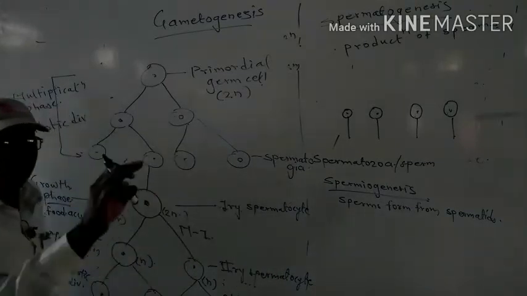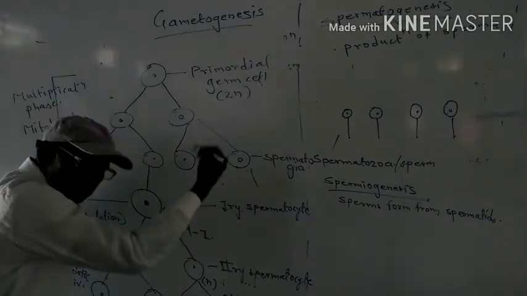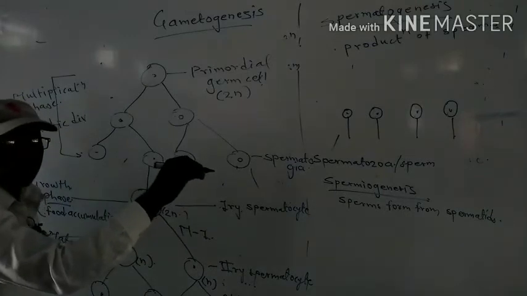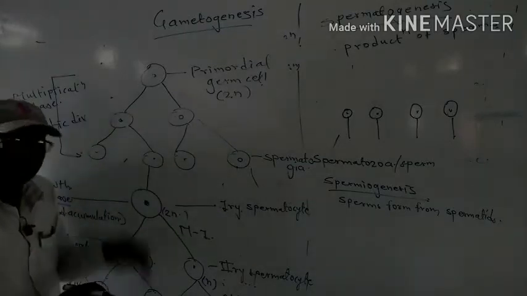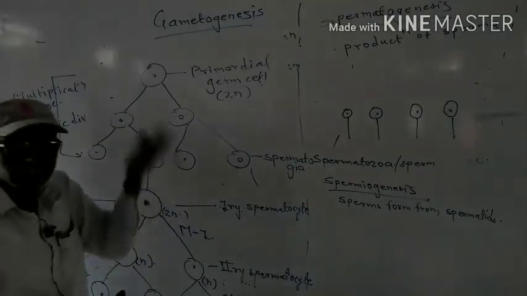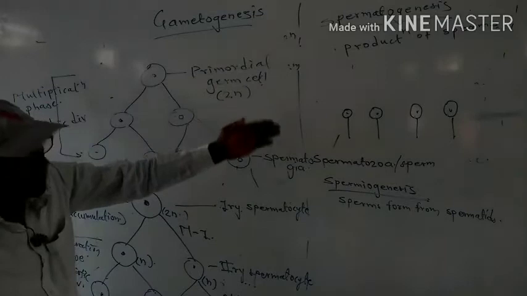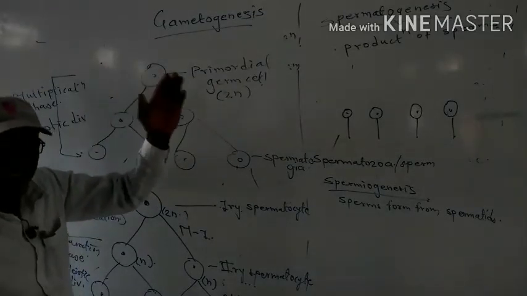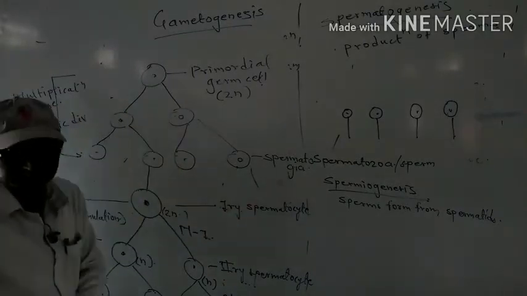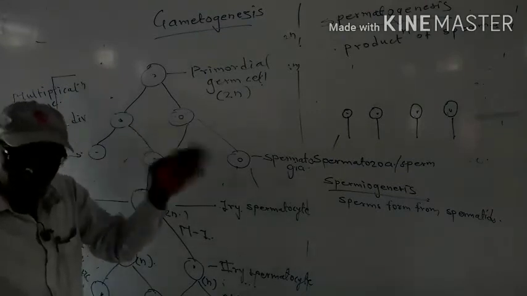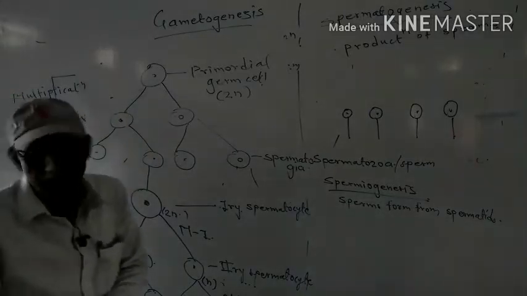From this, sperm can form, or it can divide again. That is called spermatogonia. From it there is accumulation of food material, and from it there is the meiotic division. This process goes on continuously, and we know that in each ejaculation millions of sperm are ejaculated in the female genital tract. There is wastage, but the chances of fertilization of the ovum increase. For this, many more sperms are formed. So this is the process of spermatogenesis.